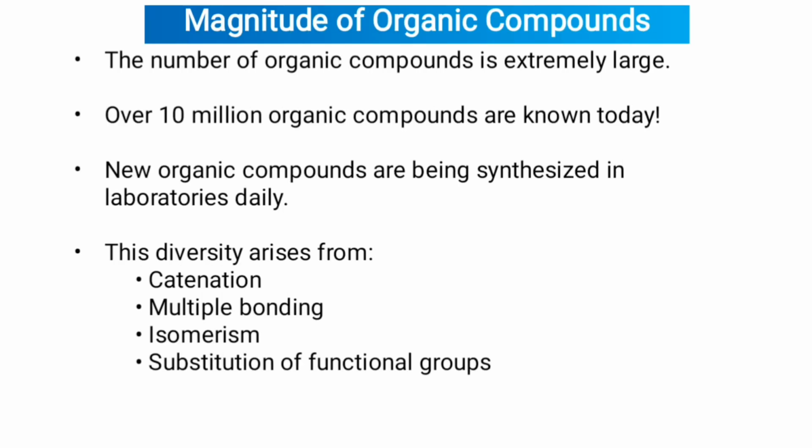Magnitude of organic compounds. The number of organic compounds is extremely large. Over 10 million organic compounds are known today. New organic compounds are being synthesized in laboratories daily. This diversity arises from catenation, multiple bonding, isomerism, and substitution of functional groups.